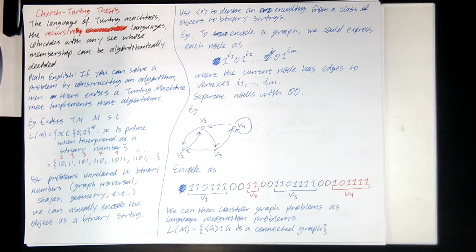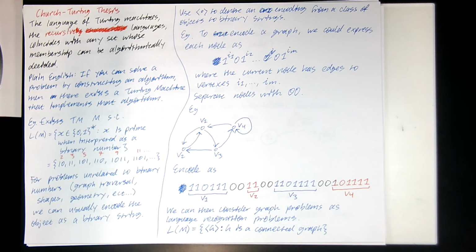Now I want to talk about a very important topic in the field of theoretical computer science, and that's the Church-Turing thesis. Formally, it states that the language of Turing machines, namely the set of recursive languages, coincides with any set whose membership can be algorithmically decided. So in plain English, what does that mean?